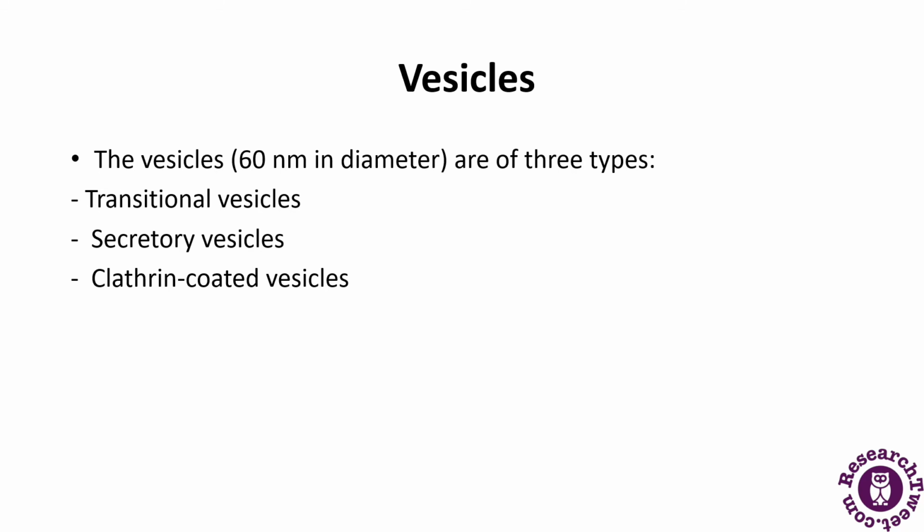Then the vesicles. The vesicles are basically of three types, and these three types are shown here. First is the transitional vesicle. What is a transitional vesicle? They are small membrane-limited vesicles, and they are thought to form as blebs from the transitional ER, and they migrate and converge to the cis phase of the Golgi body.